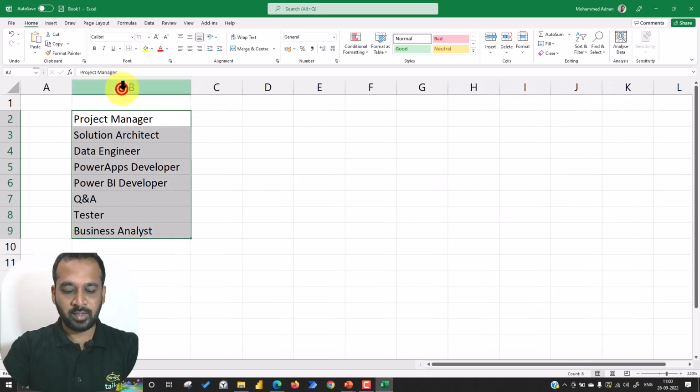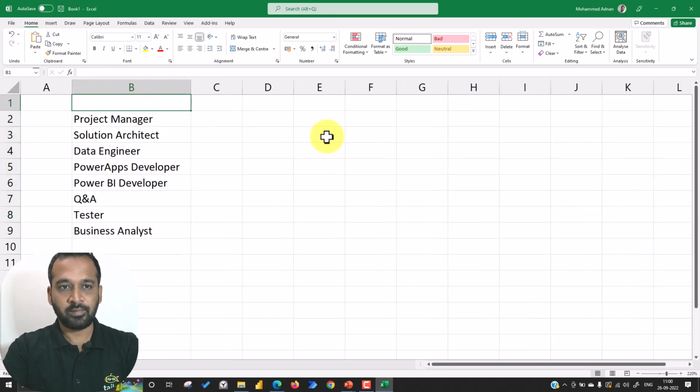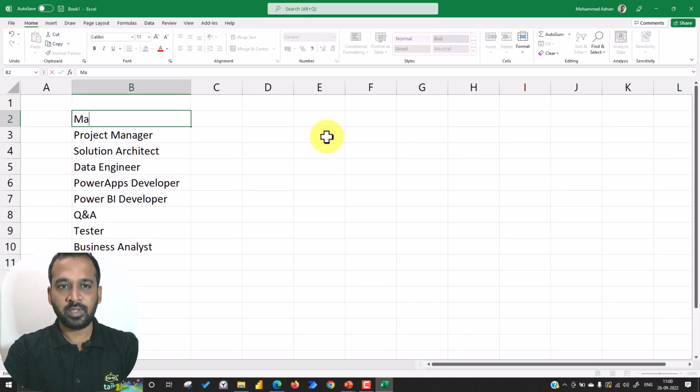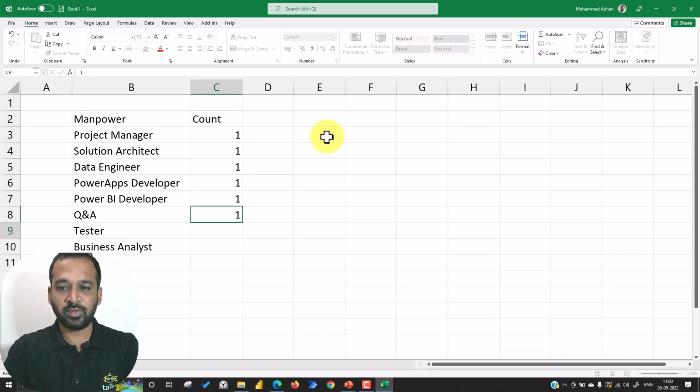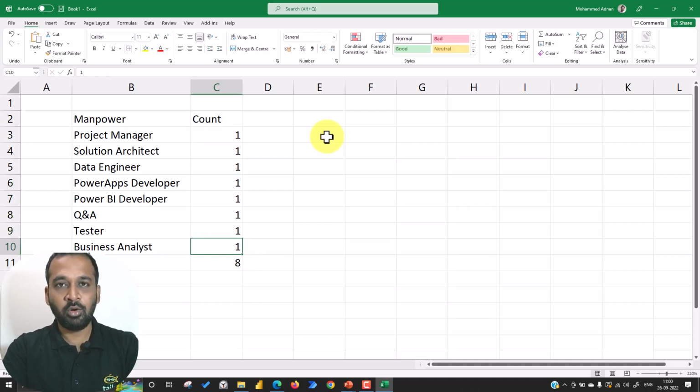So here is manpower. I'm talking about single persons, so the count is 1 person for each role. In total we are taking 8 persons here, and how many hours they need.